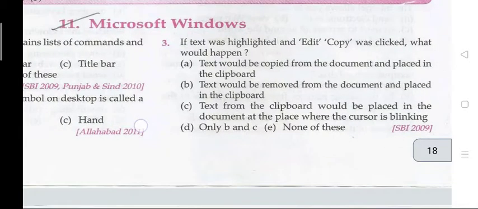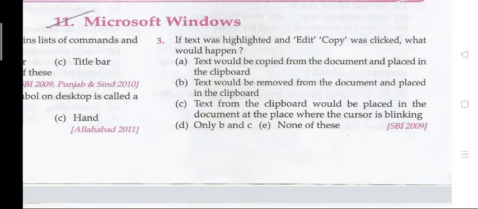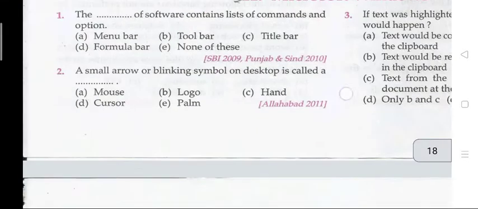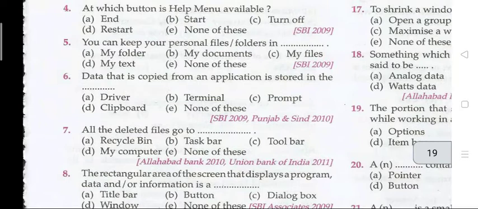Question number third. If text was highlighted and edit copy was clicked, what would happen? The right answer is A. The text would be copied from the document and placed in the clipboard. The next question, number four, at which button is the help menu available? The right answer is B, that is the start button.